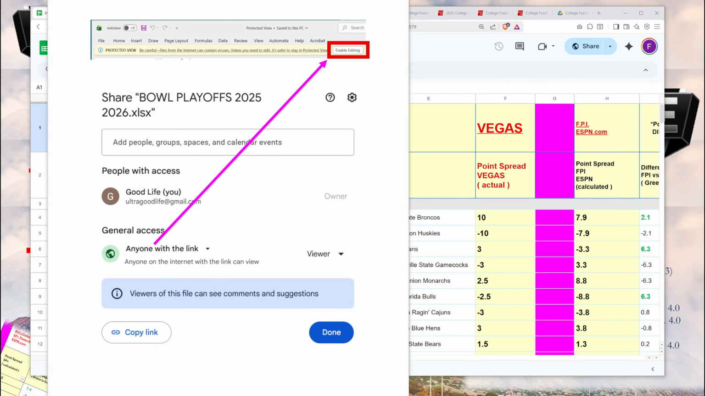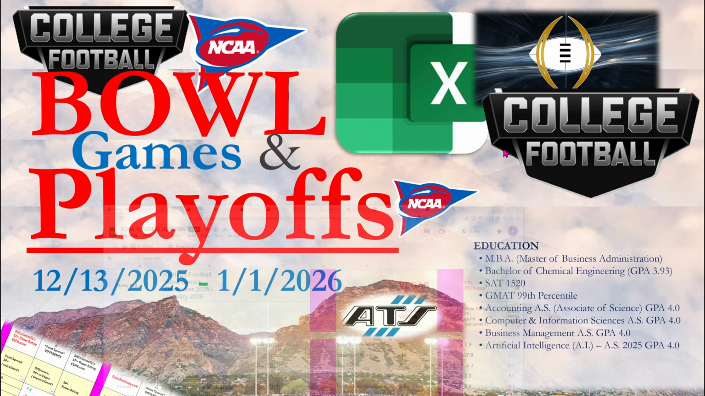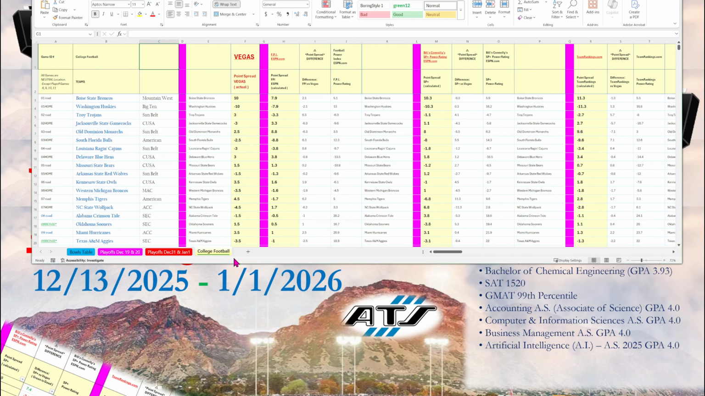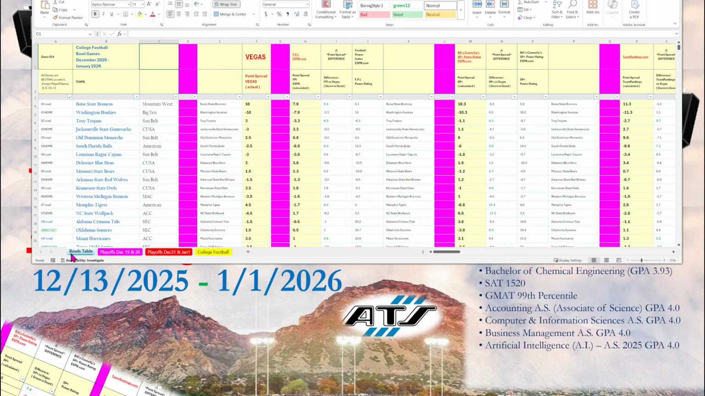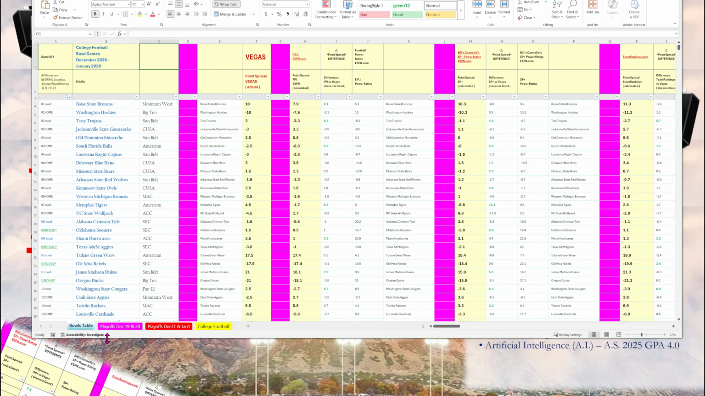At the bottom of the Excel file are 4 tabs. The yellow tab has all the bowl games and playoff games presented as a regular Excel spreadsheet. The other 3 tabs have the bowl games and playoff games presented as tables with sortable columns. The blue table has the bowl games with Vegas point spreads. The pink table